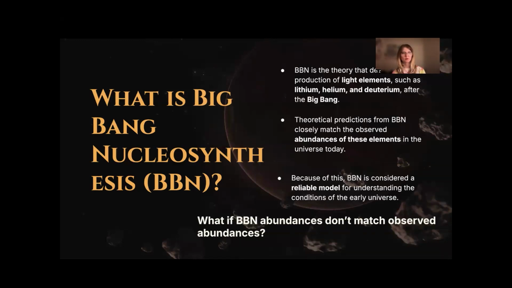Big Bang nucleosynthesis, or BBN, is a theory that explains the production of light nuclei, including but not limited to helium-4, deuterium, and lithium, formed shortly after the Big Bang. Theoretical predictions from BBN align well with the observed abundances of these elements in the universe today. Because of this, BBN is considered a reliable model for understanding the conditions of the early universe, specifically when concerning elements such as helium-4 and deuterium. Additionally, if there is a discrepancy between the observed values of elements and the predicted values, new physics can be explored to potentially alleviate this tension.